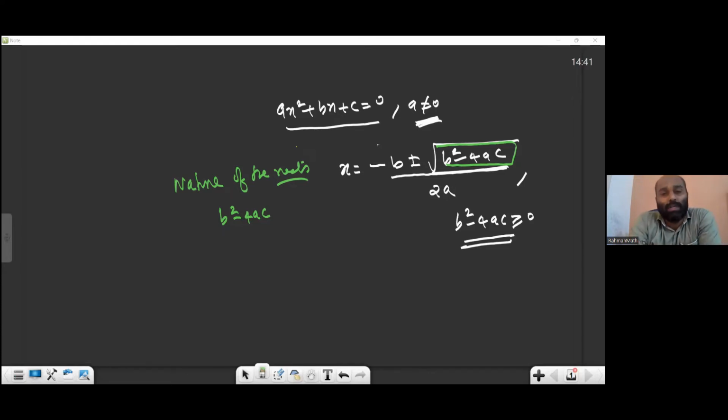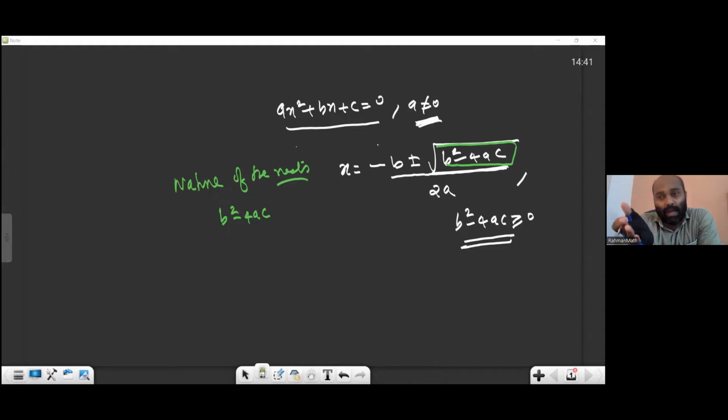B square minus 4AC is called the discriminant of a quadratic equation. Surely one question related to the discriminant will come.